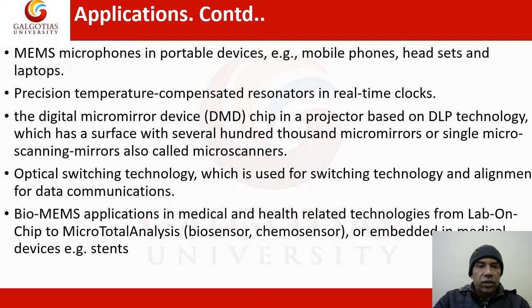MEMS are also used in microphones in portable devices, mobile phones, headsets, and laptops, precision temperature-compensated resonators, real-time clocks, digital micrometer devices, and in a projector based on DLP technology, which has a surface with several hundred thousand micromirrors, or single micro scanning mirrors. Optical switching technology and bio-MEMS applications in medical and health related technologies are also used.